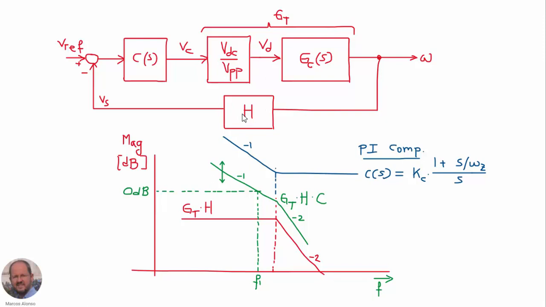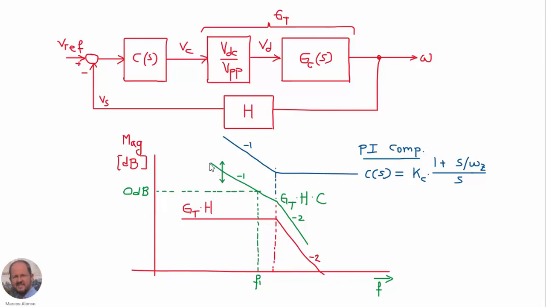And then the total loop gain of our system is the product of all the blocks, and it is shown here in green: GT times H times the gain of the compensator C. So the design is very easy. We only have to place the zero of the compensator at the same frequency of our system here.